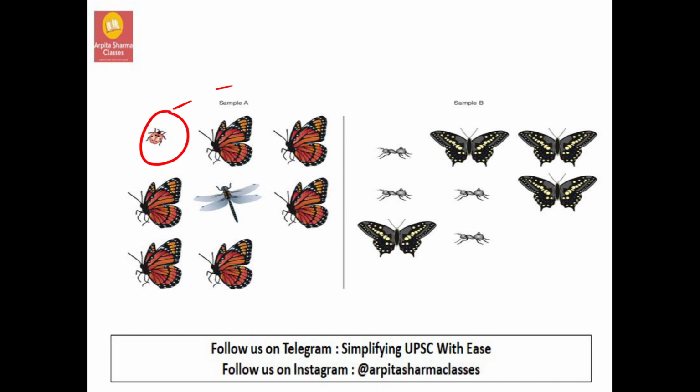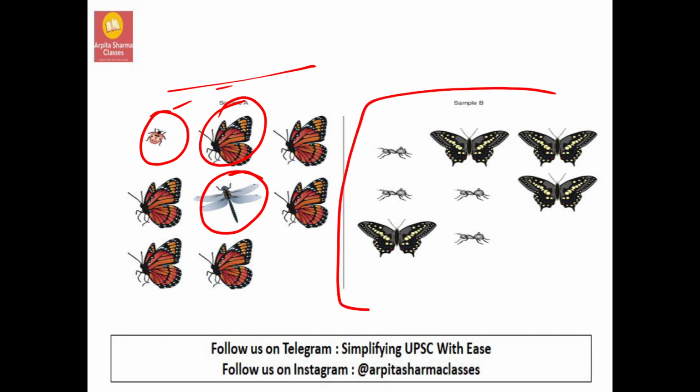See, there are 1, 2, 3 different types of species present. So this ecosystem has higher species richness because different types of species are present. Then there is species evenness here.